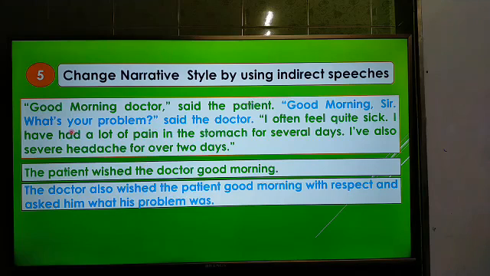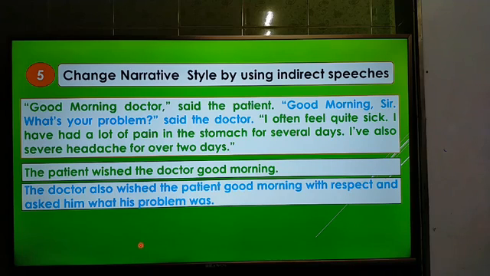The question was in present indefinite, that's why it will be in past indefinite, and in indirect narration the sentence will always be assertive. So then, I often feel quite sick. I have had a lot of pain in the stomach for several days. I have also severe headache for over 2 days. These sentences are said by the patient. That means the patient said these sentences to the doctor.